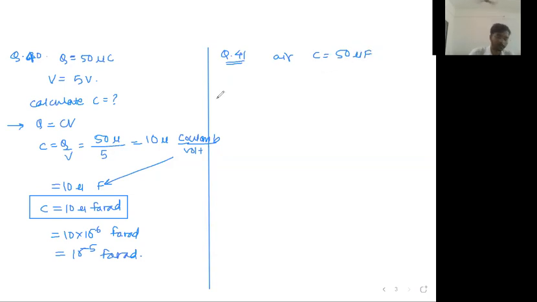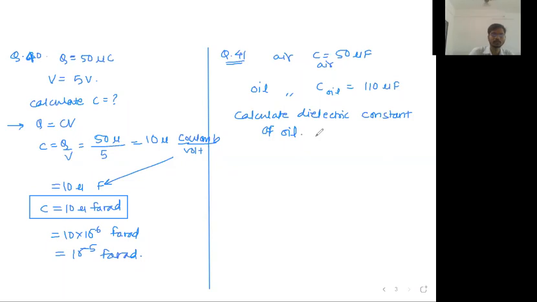And on immersing it into oil, now the surrounding medium is oil, the capacity becomes 110 microfarad. Calculate the dielectric constant of oil. Just keep on writing. Calculate dielectric constant of oil.